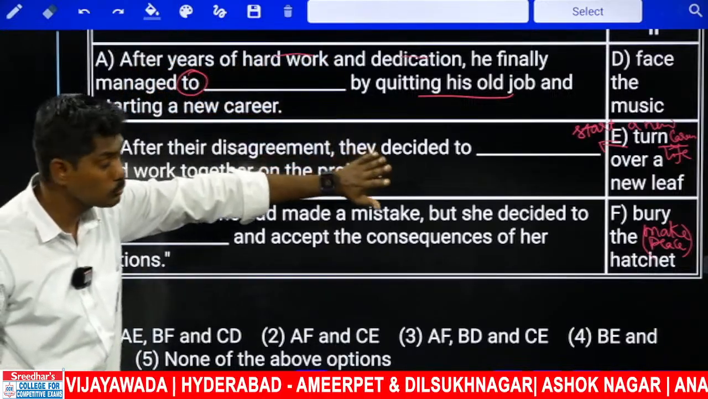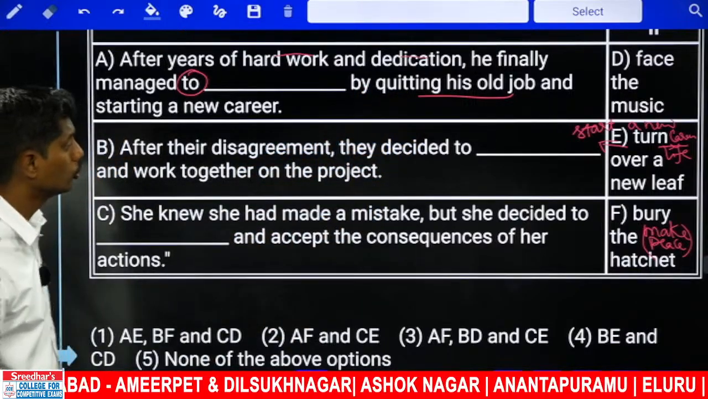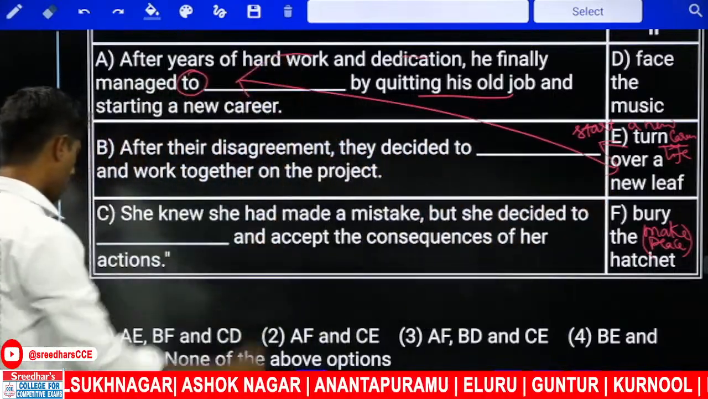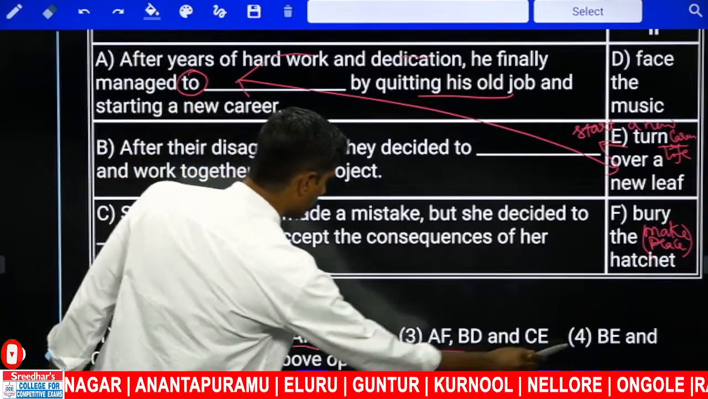To face the music, to turn over a new leaf, maybe bury the hatchet, no. Maybe AE suitability is there. AE option is there. AE, AF no, BE no.